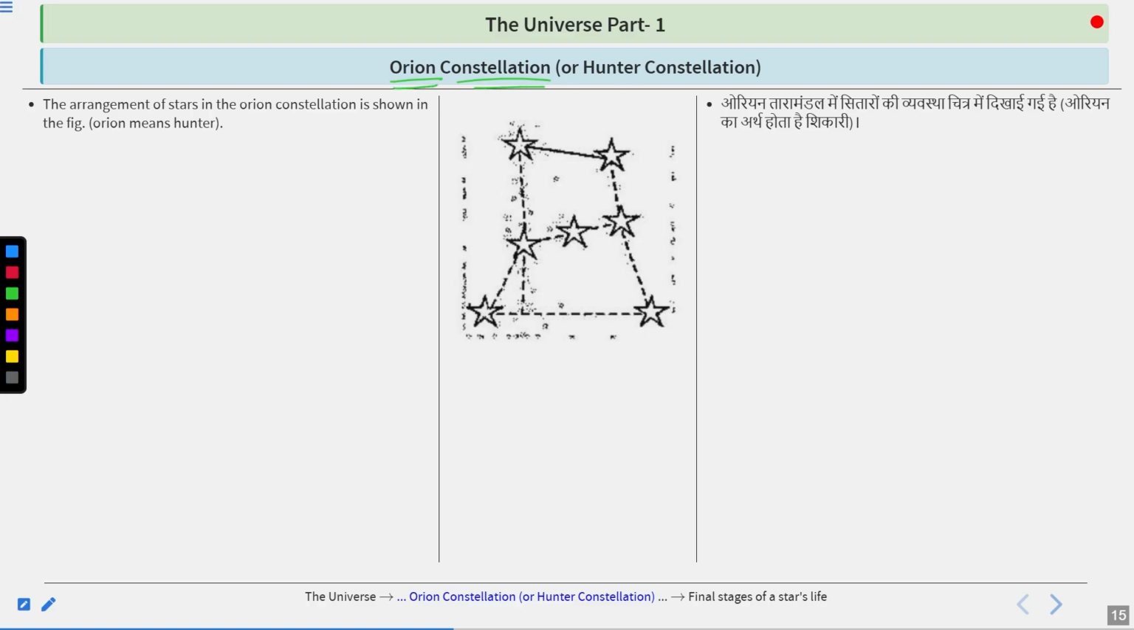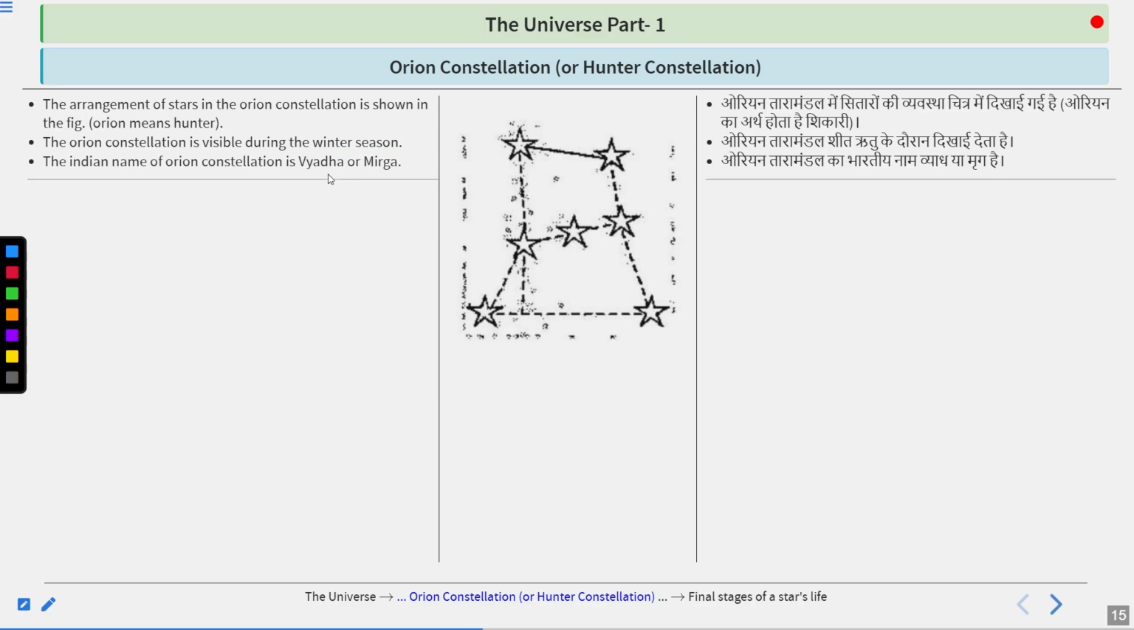Orion constellation, or the Hunter constellation. The arrangement of stars in the Orion constellation is shown in the figure. Orion actually means the hunter. The Orion constellation is visible during the winter season. Remember this, that Orion is mainly visible during the winter season. The Indian name of the Orion constellation is Vyadha or Mrigashira.